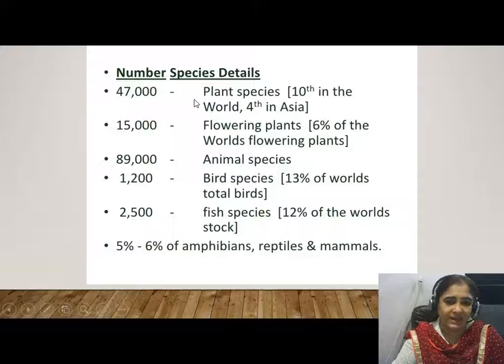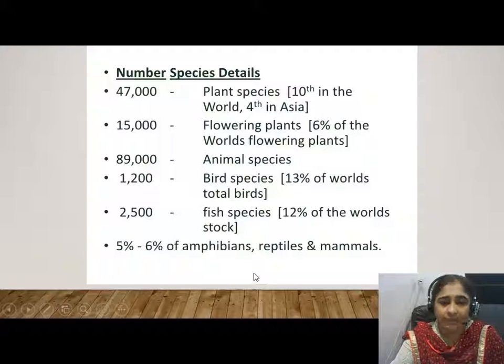In this first slide, we come to know about the number of plant species, flowering plants, animal species, bird species, and fish species in our country. Children, you can see here that we have 47,000 plant species in our country, and we stand 10th in the world and 4th in Asia.